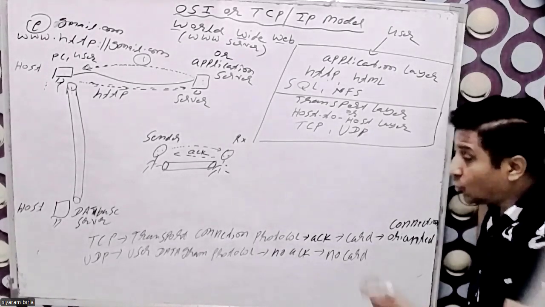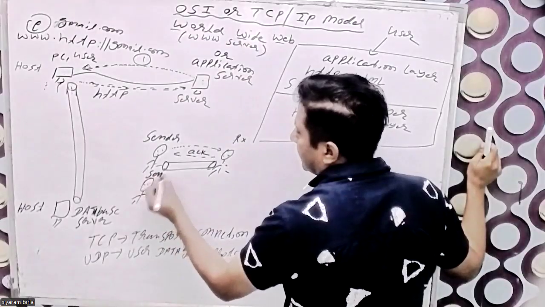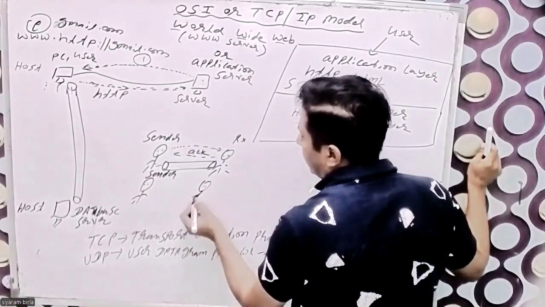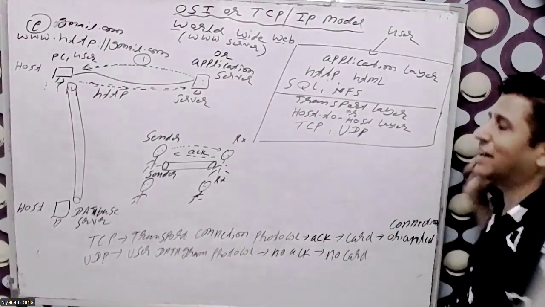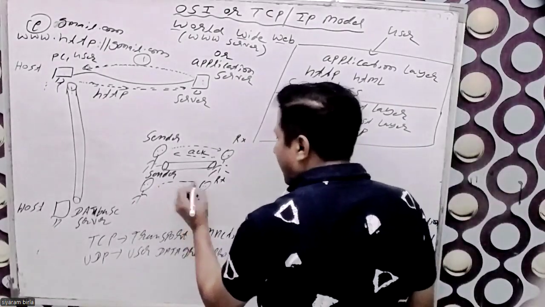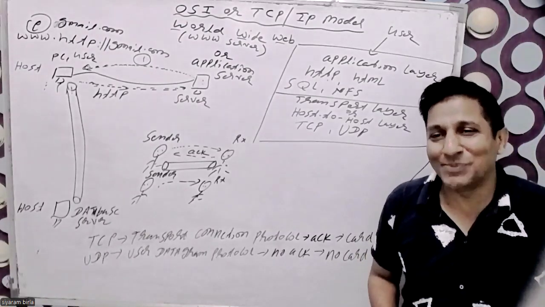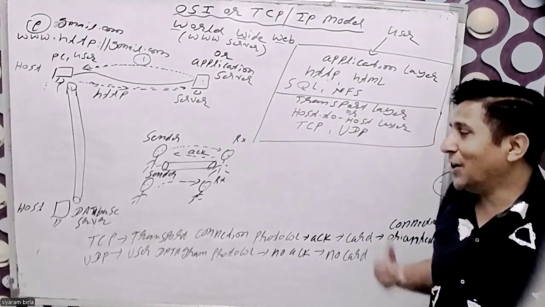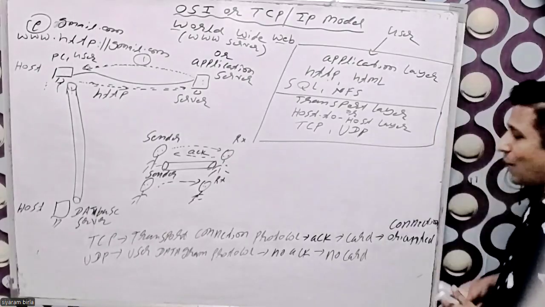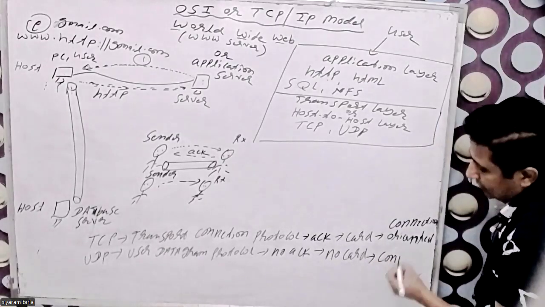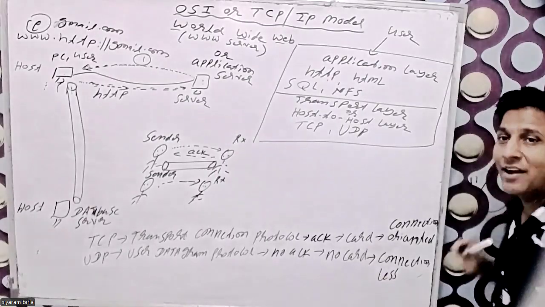And UDP is connectionless. It means that this is the sender, this is the receiver. The sender gives the packet here, but the receiver does not give any kind of acknowledgement to the sender. So no connection is established. That's why UDP is called connectionless.